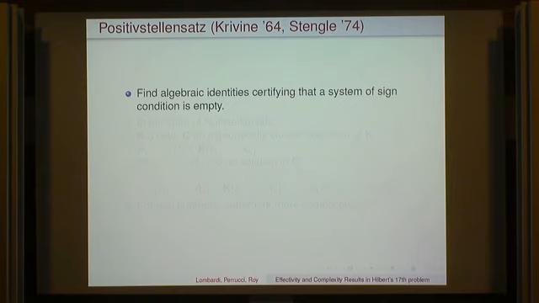In order to deal with the Hilbert 17 problem, we need to generalize it to another slightly more general problem, which is called the positive Stellensatz. It goes back to Krivine and Stengle in the 60s and 70s. We want to find algebraic identities certifying that a given system of sign conditions is empty. Of course there are already some examples, which is called the Nullstellensatz. The Nullstellensatz is kind of simple.